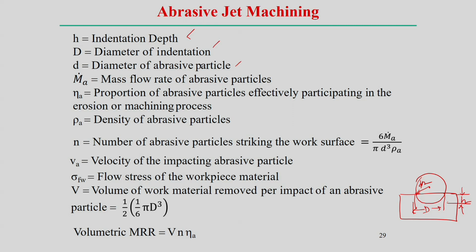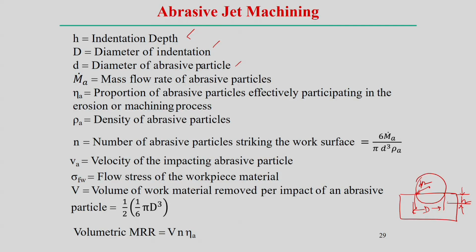Actually, not all the abrasive particles actively take part in the erosive action, so we can introduce an efficiency term that indicates the effective amount of abrasive particles taking part in this process. The other parameters are the density of the abrasive particles, n the number of particles striking the work surface, v the velocity of the impacting abrasive particle, the flow stress of the workpiece material, and the volume of workpiece material removed per impact of the abrasive particle.